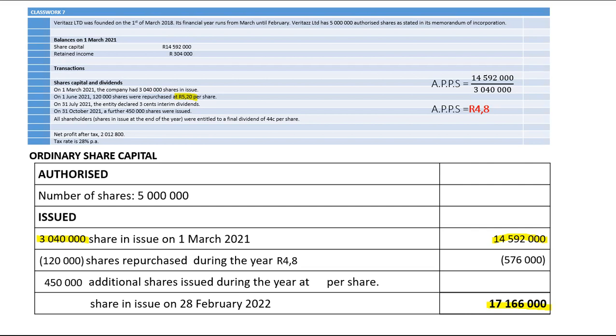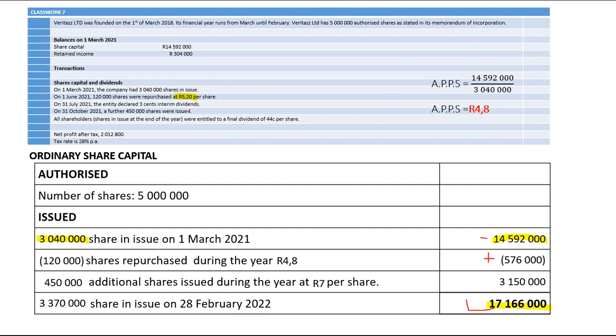Now I'm just going to use the reverse operation from the bottom up. Take the 17,166, you minus 507, you add 576,000, you minus 40,595. That will give you your share capital of 3,150. When you take that and divide it by 450, which is the number of shares that were issued, you will have 7 Rand per share. And that's how you will calculate this. All right.